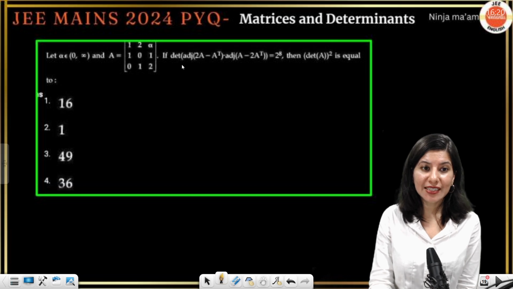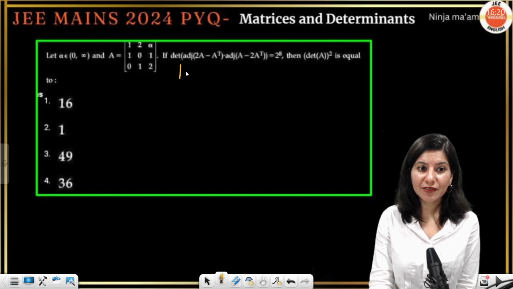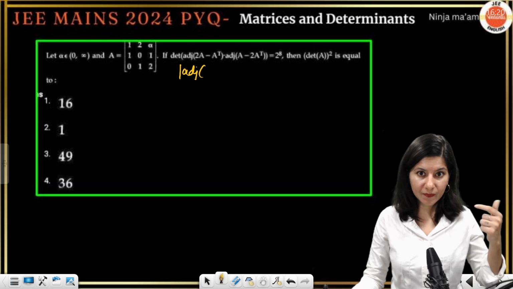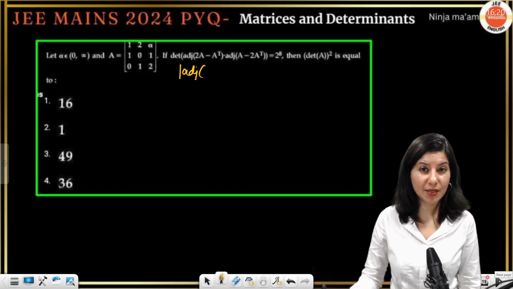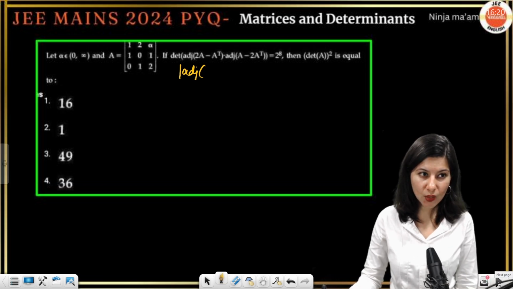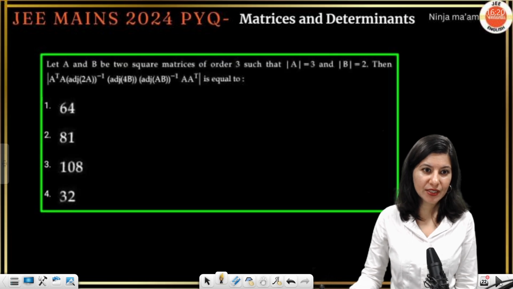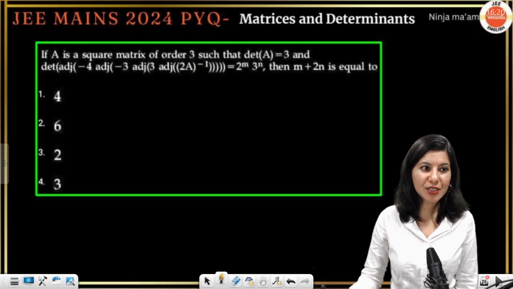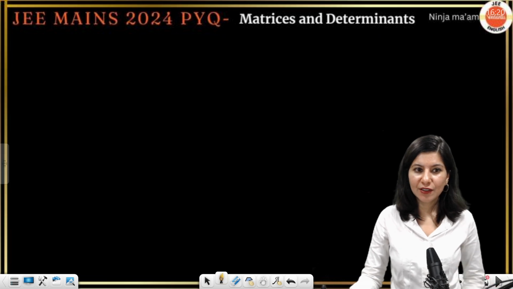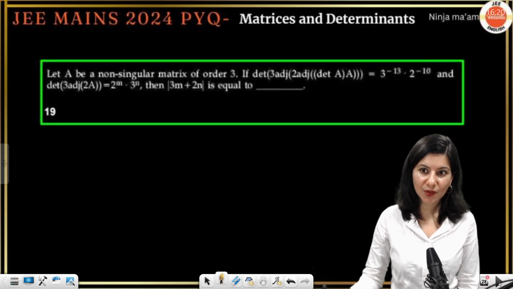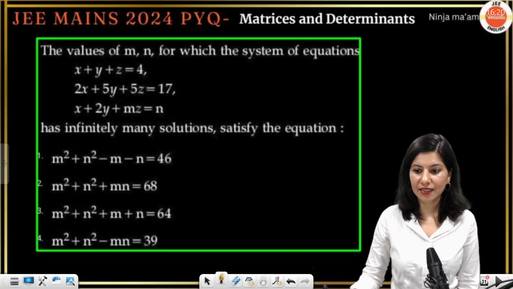Just see determinant of, adjoint of, now so many things, right? Let's count how many similar questions there were. First question on this property, second question, similar type, third question, right? Fourth question, okay, and that's it.